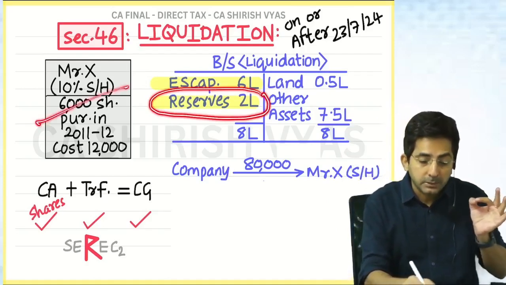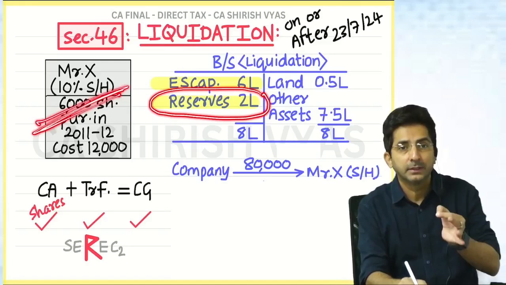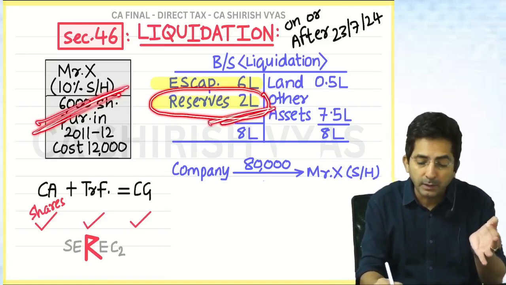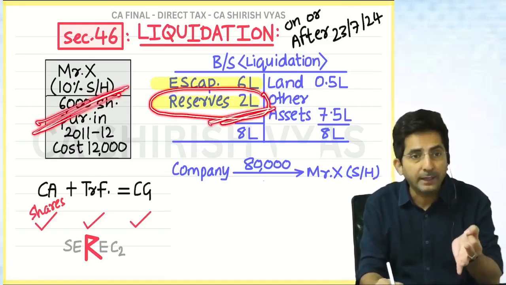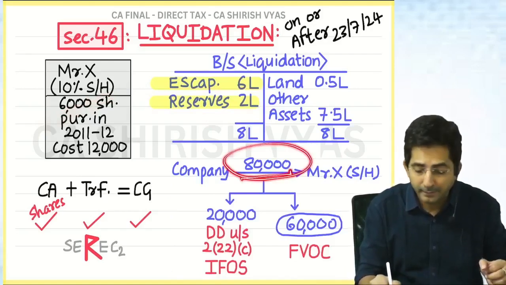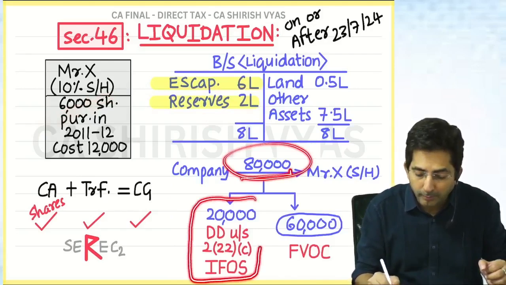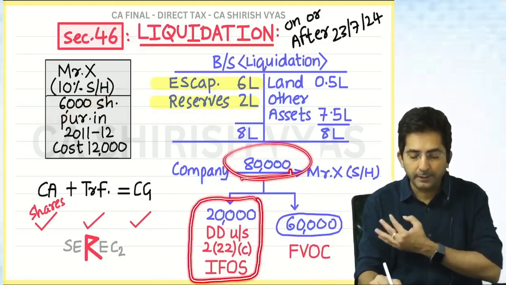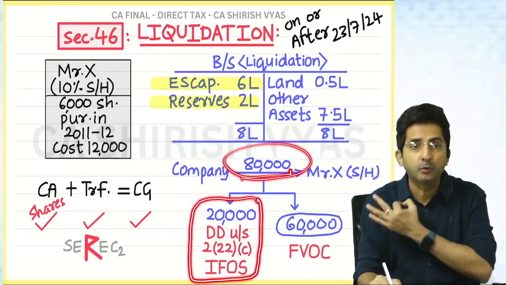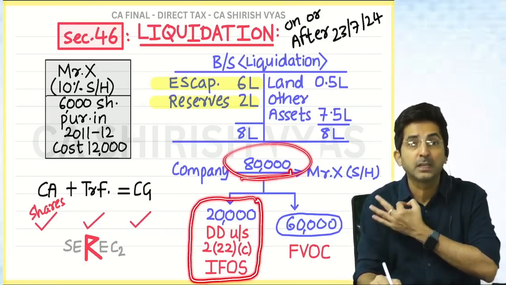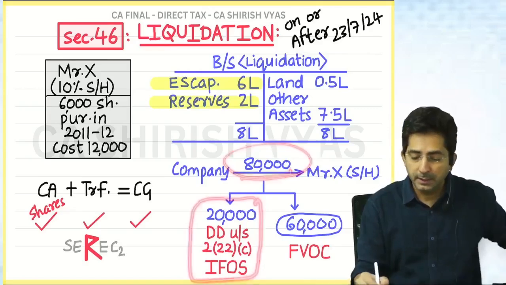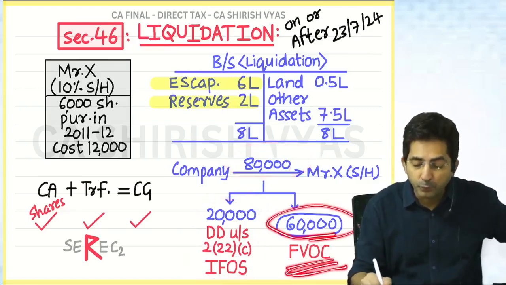But for Mr. X, what is his right in reserves? Mr. X is a 10% shareholder. So in reserves, what is the 10%? 20,000. So look, out of 80,000, 20,000 is called, read what I have written, deemed dividend under section 222C, which comes in income from other sources. And the balance will become your FVOC.